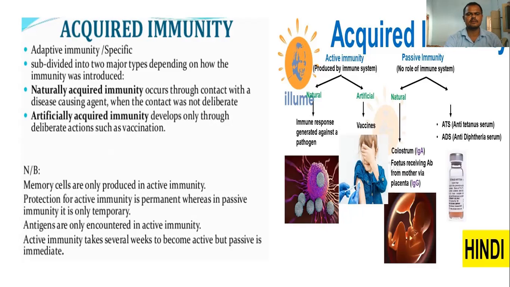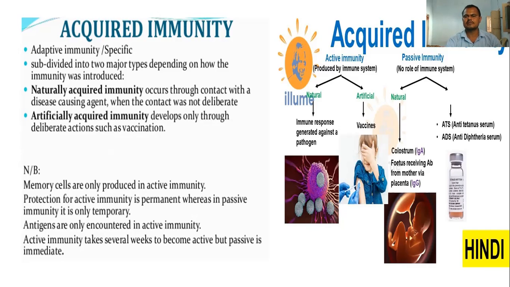Generally, natural acquired immunity is through contact with disease-causing agents, when the contact was not deliberate, which means naturally, accidentally, when foreign parasites or pathogens enter the body, naturally acquired immunity develops immediately. Then artificially, through actions such as vaccination, and these are the two types: passive, artificially acquired immunity, and the naturally active method.